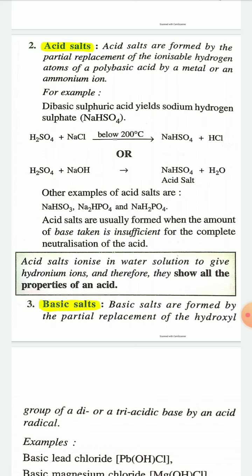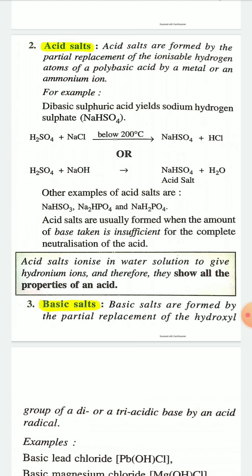NaHSO4 plus HCl. Similarly, when H2SO4 reacts with sodium hydroxide, an acid salt will be produced. And the formula of the acid salt is NaHSO4 plus water. Sodium hydrogen sulfate is an example of acid salt.